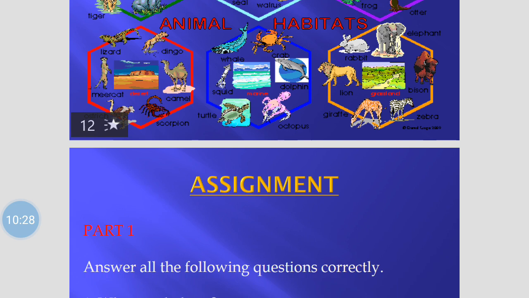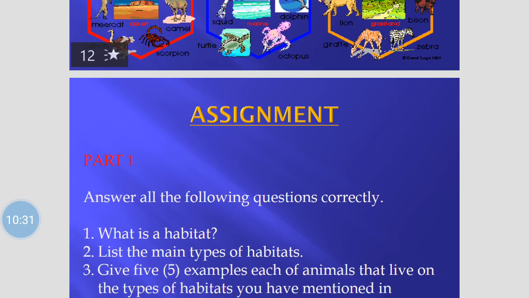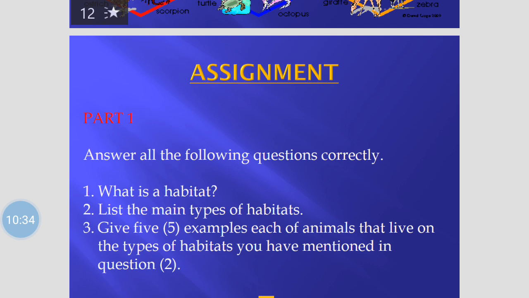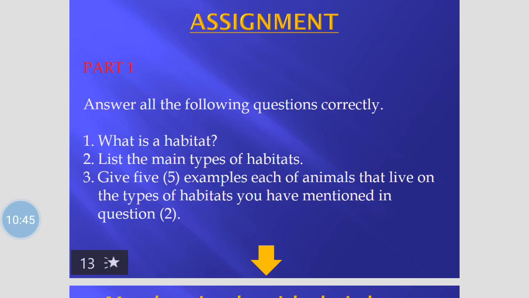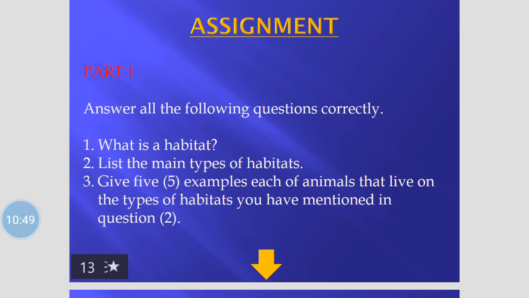Now we move on to the assignment for today. Part 1. Answer all the following questions carefully. Question 1: What is a habitat? Question 2: List the main types of habitats. We've discussed them. Question 3: Give 5 examples each of animals that live on the types of habitats you have mentioned in question 2.